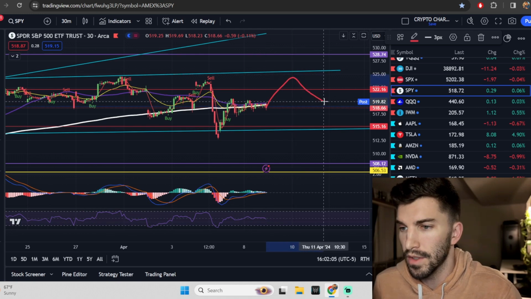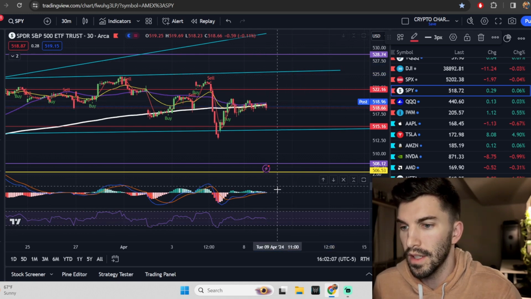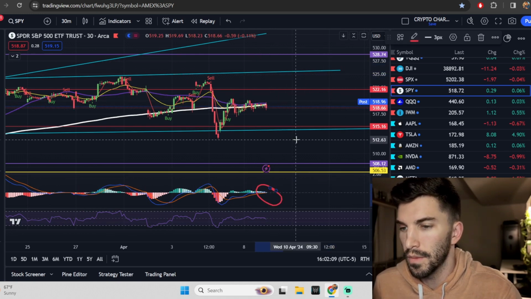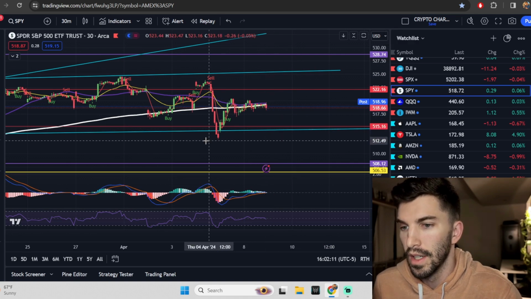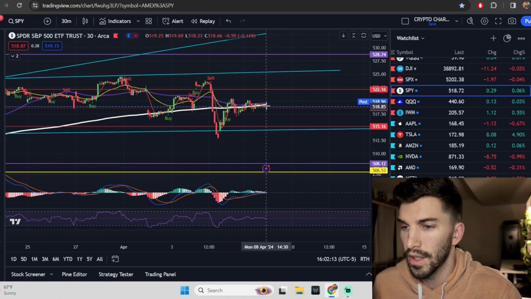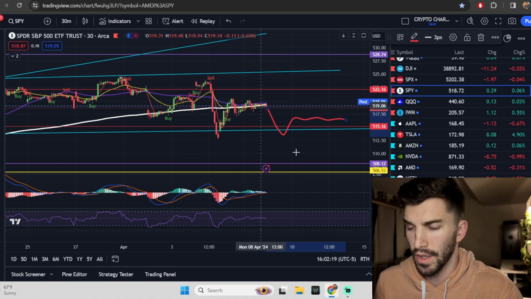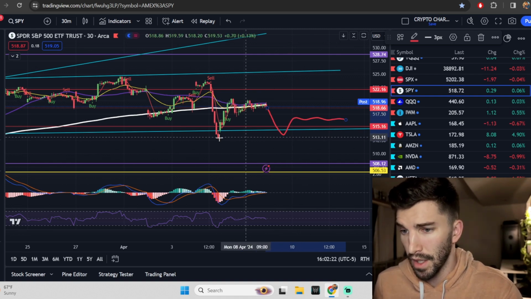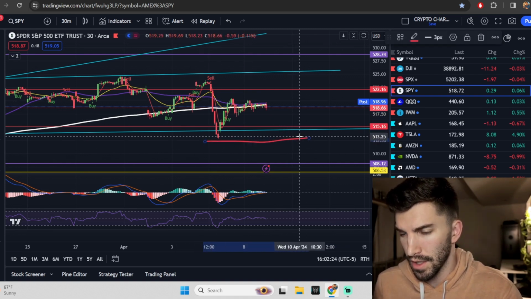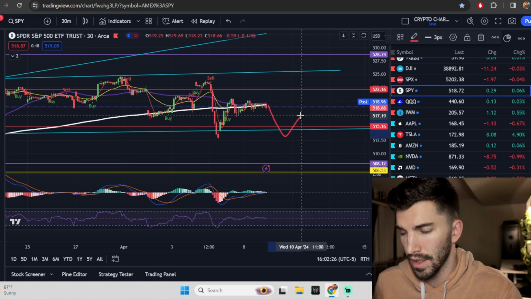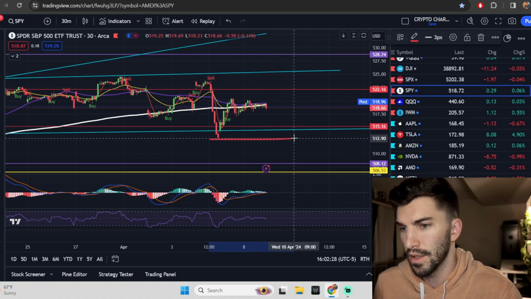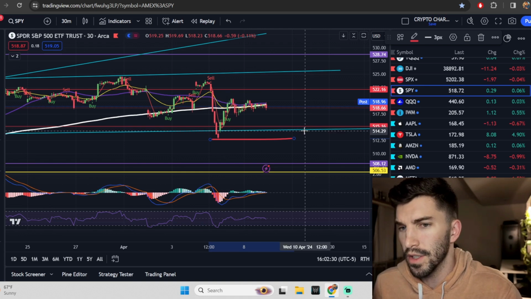I know if it goes up, that's the most likely structure I'm going to see. But if it curls down on this 30-minute, where would it go into? Negative territory. So we could be testing this low. Okay, so if we come down and test that low and then we see that, close, 68% chance to close back in these red lines, right? So if we come out of that early on and we bounce up, what if we create some kind of 30-minute divergence down here, giving us a little hint of what is to come with CPI according to this right here? And that would actually make a lot of sense.